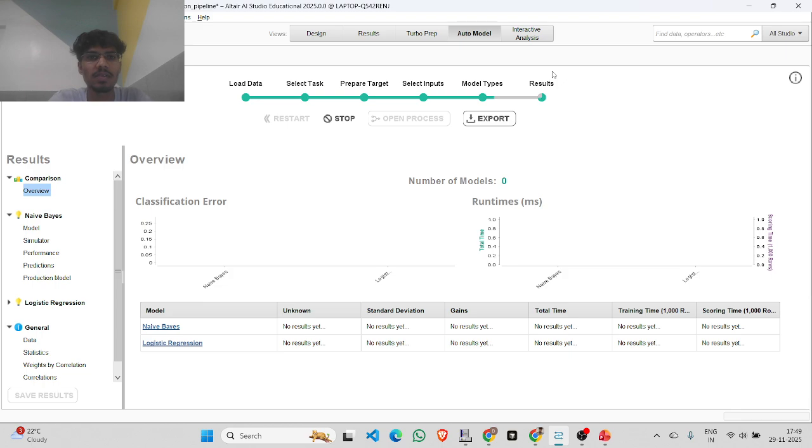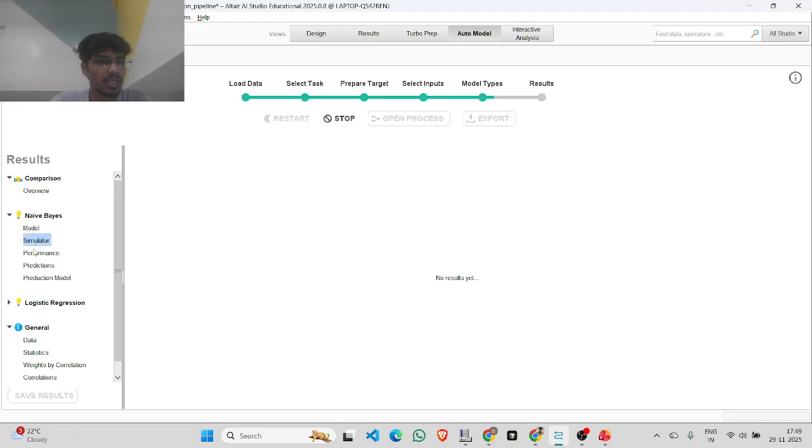And you can see, from loading the data set to creating the model, predicting, and training the model, both the models are getting trained here. You can use multiple models to train the data set and see the results. Okay, so my model is training here. These are the two models that I have selected, and these are the indicators, like the simulator, and the performance. You can see the performance of the model on the particular use case, and the predictions. So these are the things that it gives.